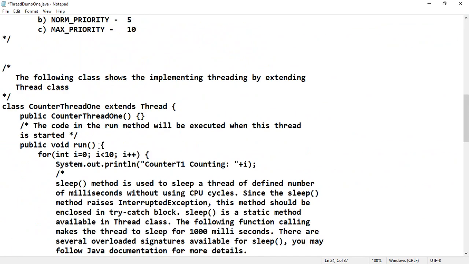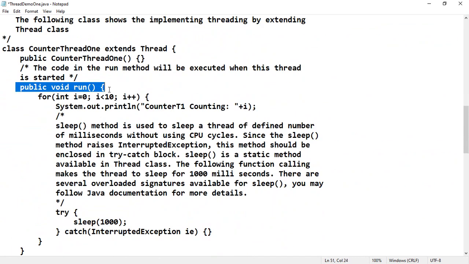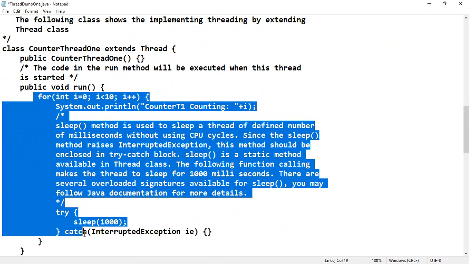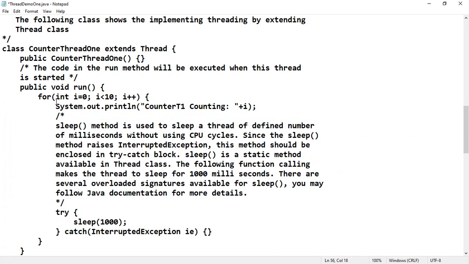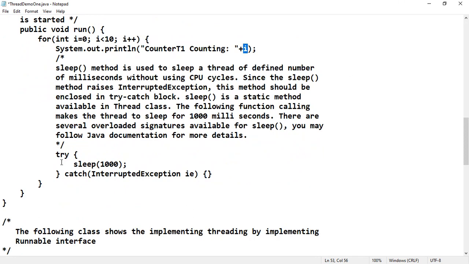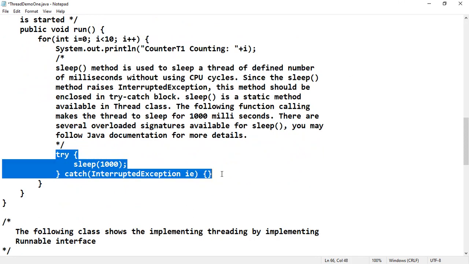So here public void run consists of a for loop written especially for incrementing the count from 0 to 10. System.out.println prints CounterT1, that is thread 1 counting. So it will print the values of the for loop, that is for i equal to 0 to i less than 10. Here I have placed a try catch block in which I have called a function called sleep.